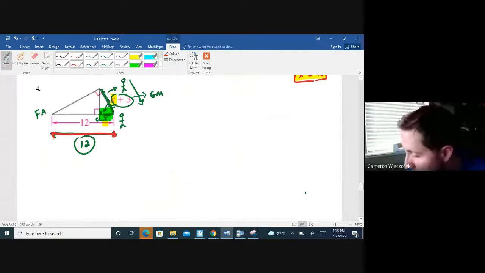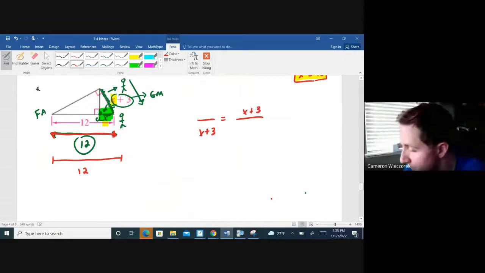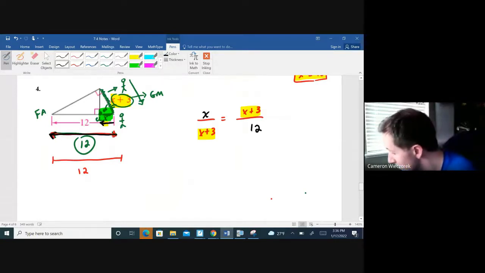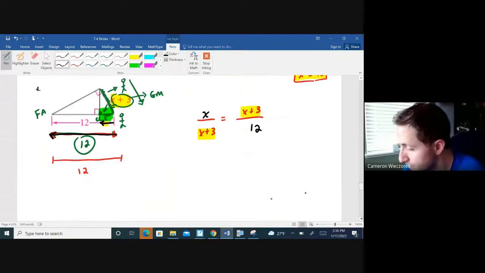From here to here. So when I set my proportion up, I'm still going to have the geometric mean where I initially had it when I set this up. That's going to be the right side of the mountain right here. However, when I go to the piece underneath, he could go x units back to the chairlift or 12 units all the way across, not x plus 12. Okay. Sorry about the little misread of the diagram there.